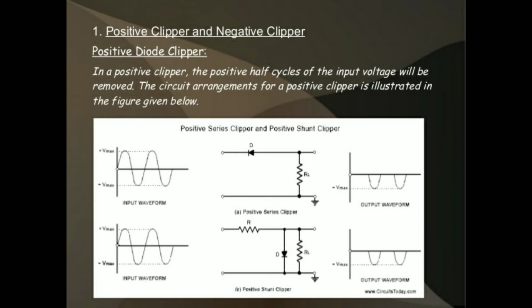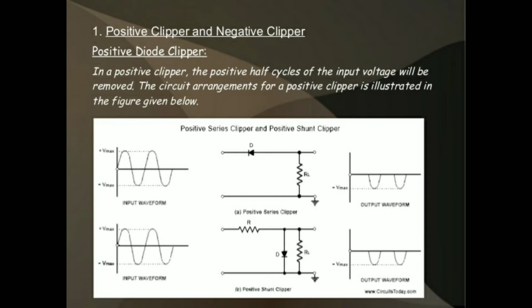First, we take the input signal, the full cycle of the input waveform. First we consider only the positive half cycle. During the positive half cycle, the diode is in reverse bias condition with the load resistor.